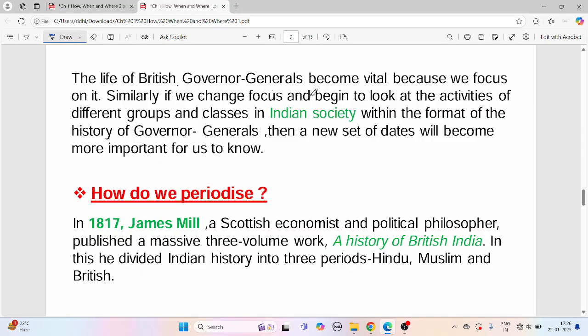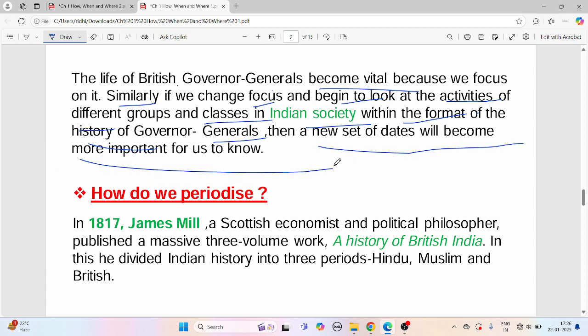The life of the British Governor General became prominent because we focus on it. Similarly, if we change focus and begin to look at the activities of different groups and classes in Indian society within the format of the history of Governor Generals, then a new set of dates will become important for us to know. Right now, what does it say? That the Governor Generals are vital, like water is vital, and we focus on them. If other things were important, then there would be a new set of dates that would be important for us to know.